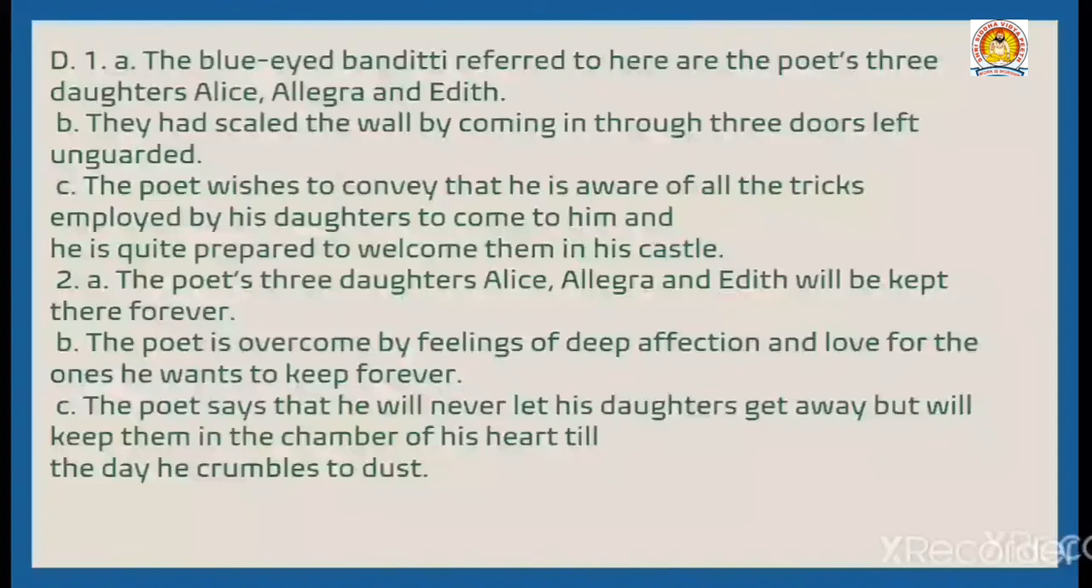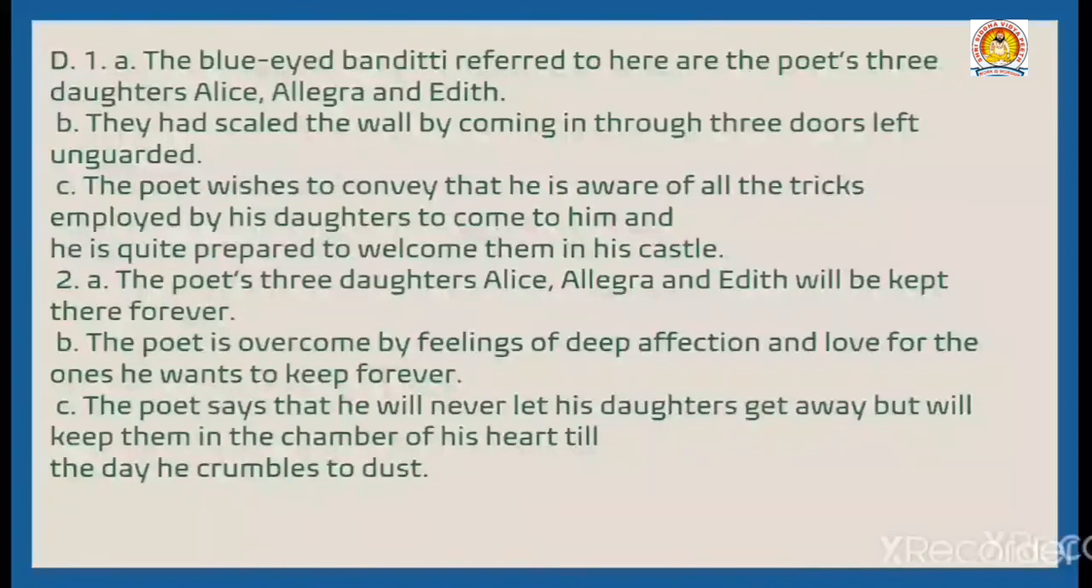What does the speaker wish to convey through the last two lines of the extract? The poet wishes to convey that he is aware of all the tricks employed by his daughters to come to him, and he is quite prepared to welcome them in his castle. Second: And there will I keep you forever, yes, forever and a day, till the walls shall crumble to ruin and moulder in dust away.